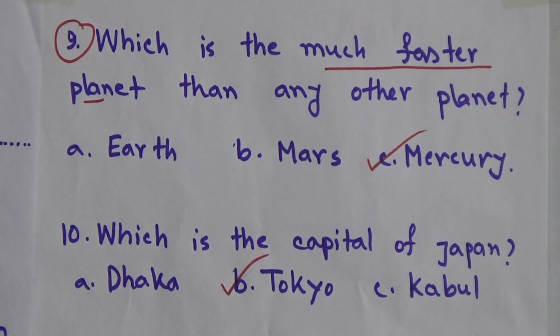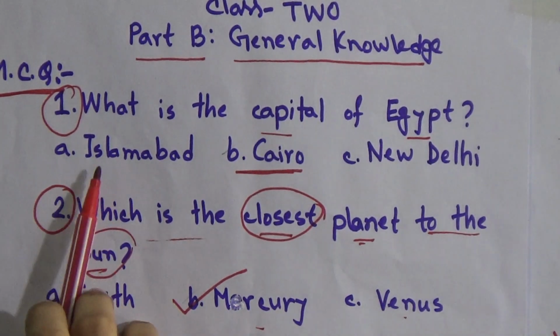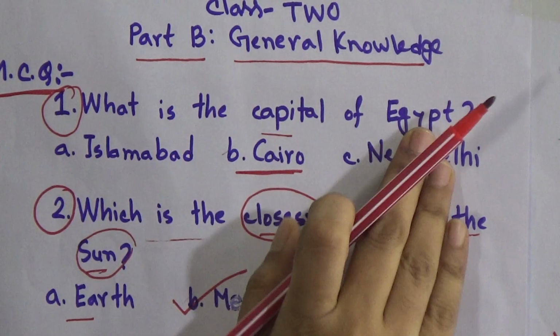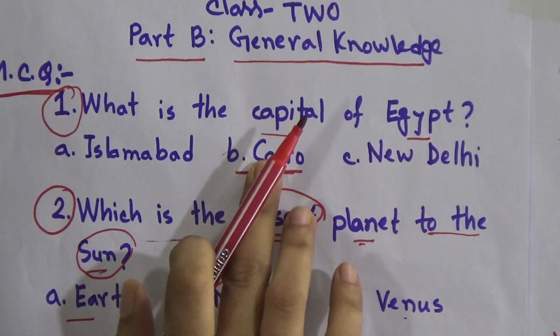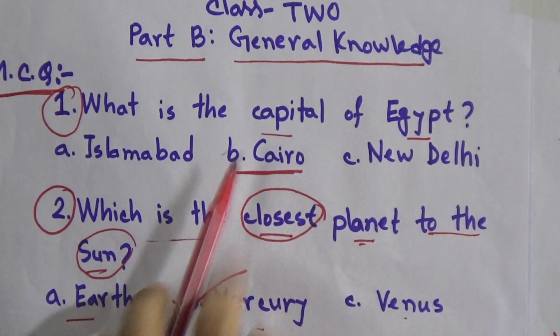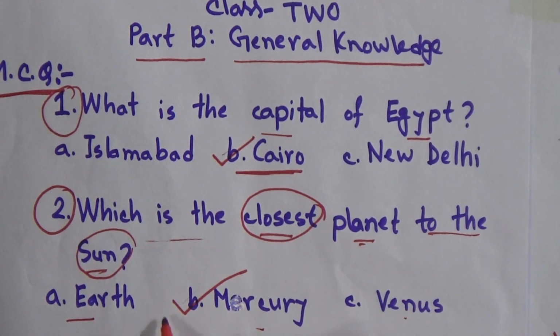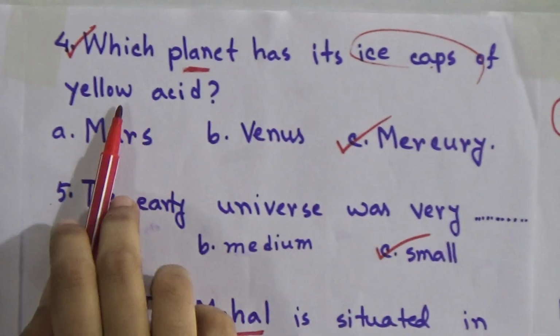So dear students, let's read the questions once again. And you can say with me so that you can memorize the answers. We will just say the answers with the question. We will not discuss all the options. So what is the capital of Egypt? The answer is Cairo. Which is the closest planet to the sun? Mercury. Which is the farthest planet from the sun? Neptune.